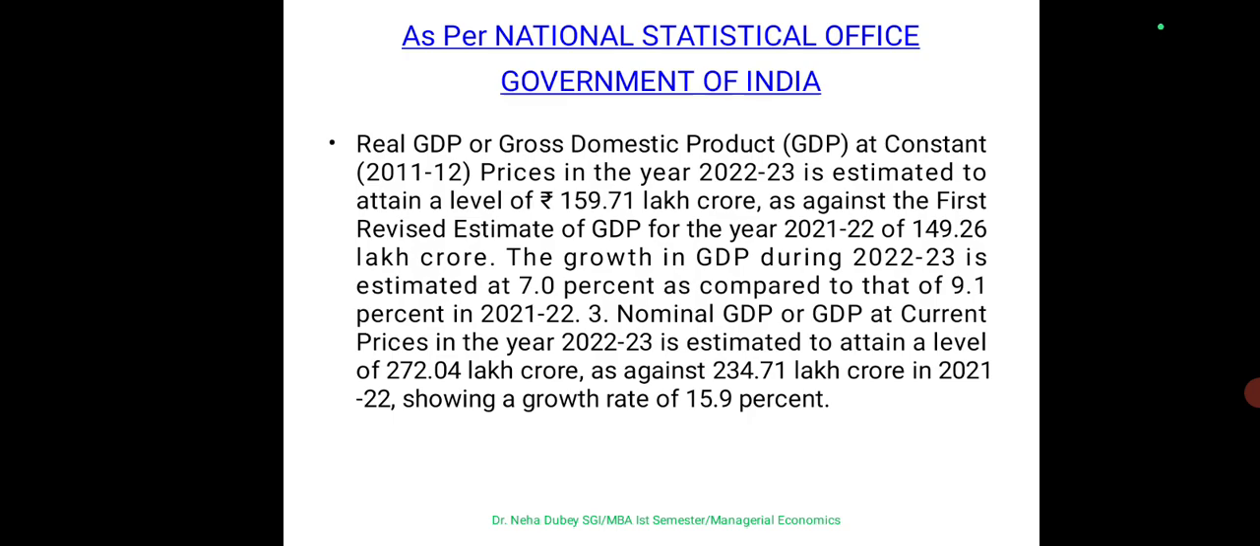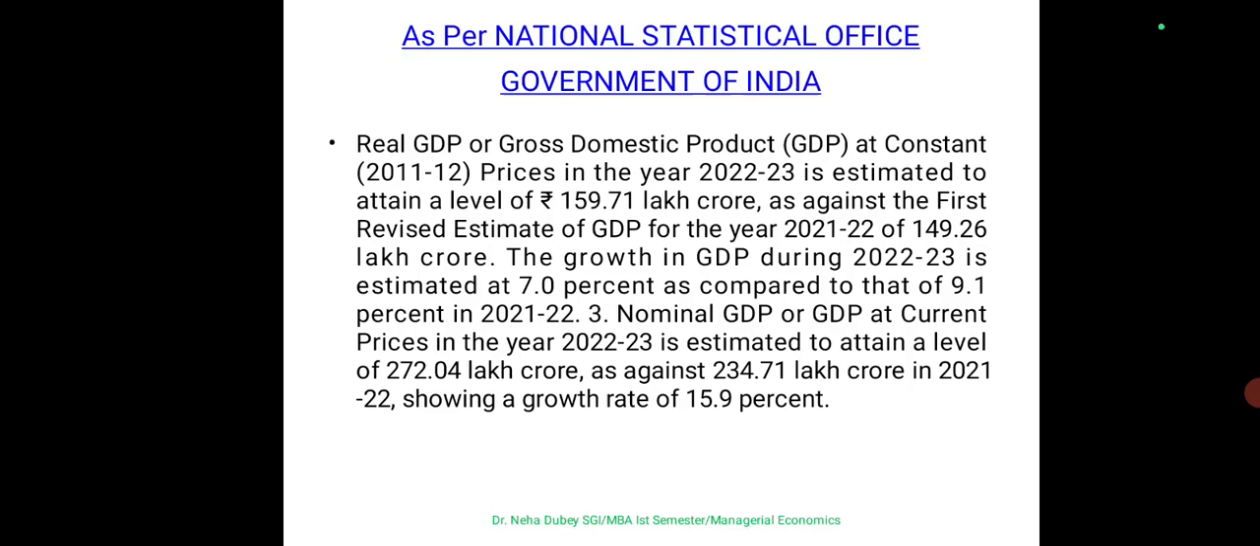So here is some statistical data which you can read here. I'm going to summarize it. In 2022-23, GDP is estimated to attain a level of 159.7 lakh crore as against the first revised estimate of GDP for 2021-22, that is 149.26 lakh crore. So the growth in GDP during the 2022-23 financial year is approximately 7% as compared to 9.1% in 2021-22.